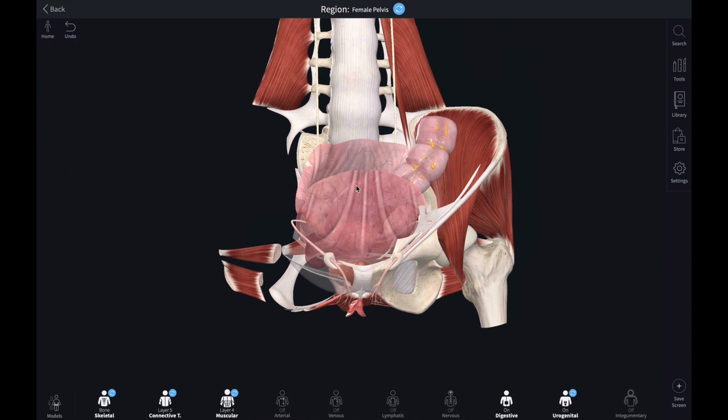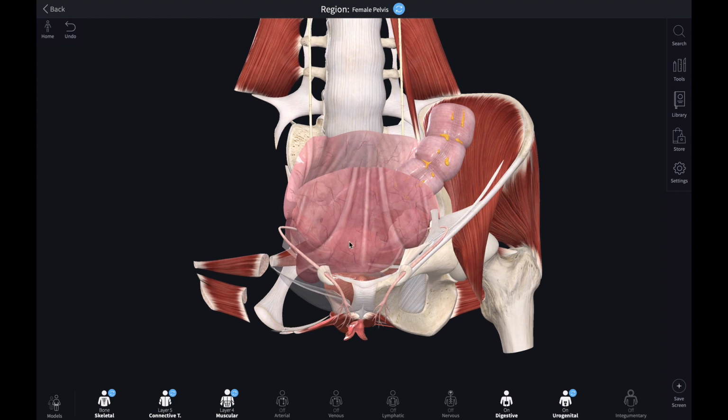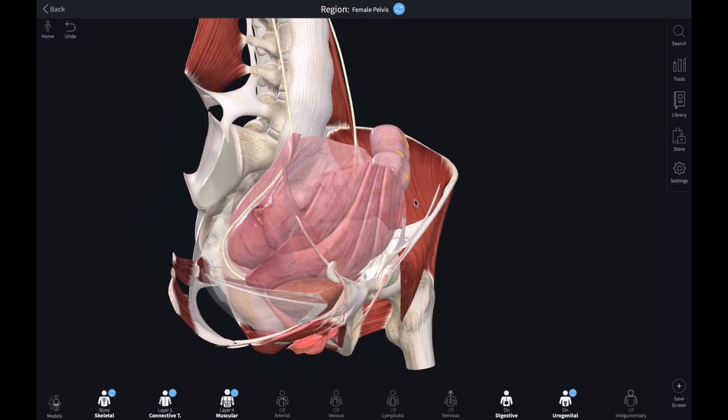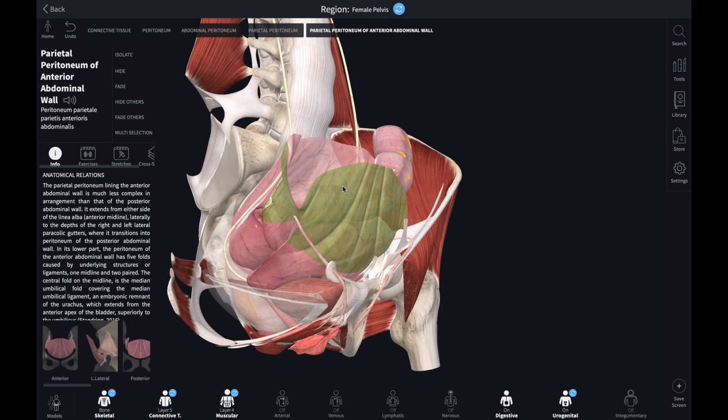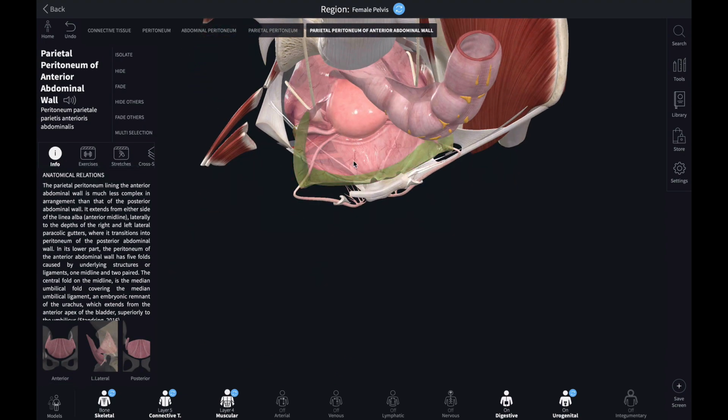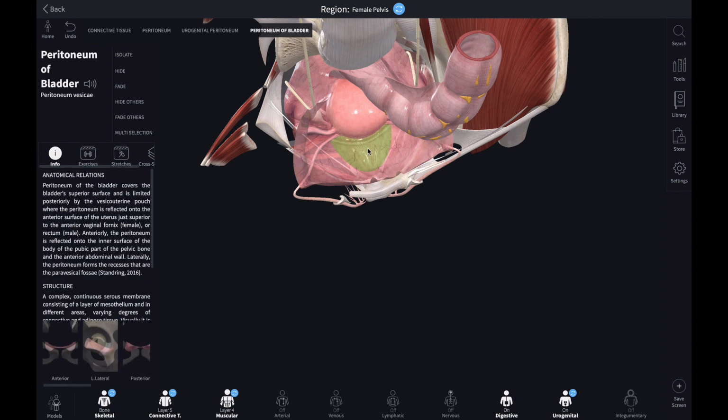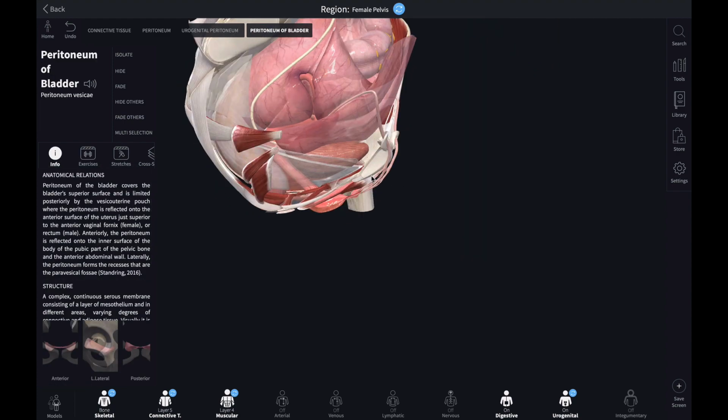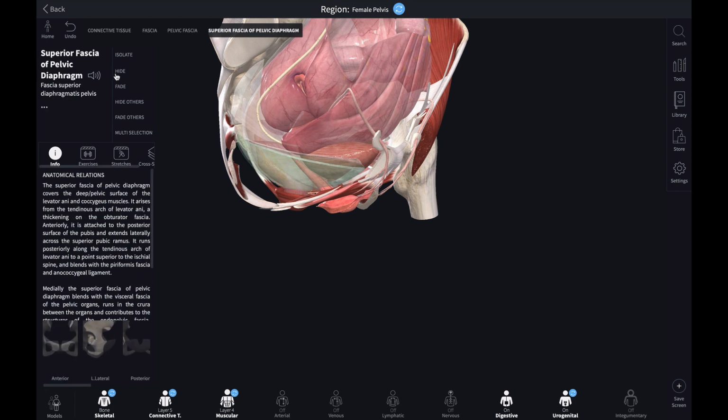Here is the pelvic cavity, and here you have the abdomen where there is the peritoneal sac. This peritoneal sac is just kept on the uterus and the bladder.